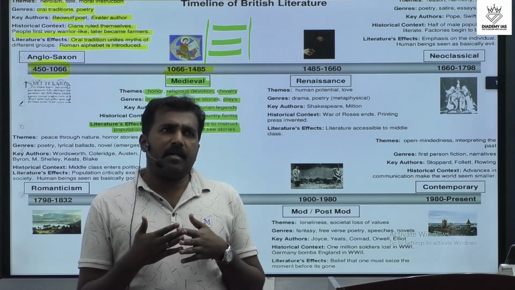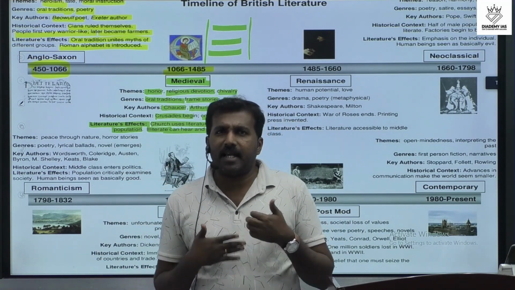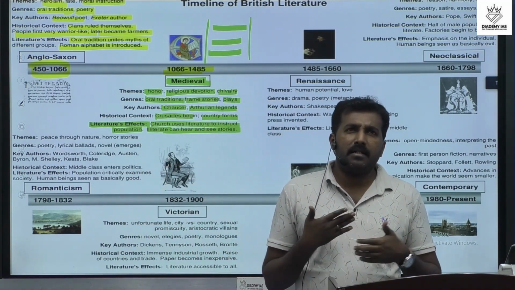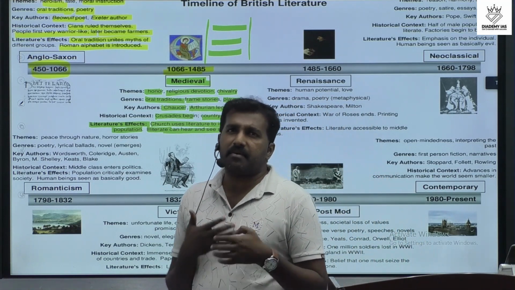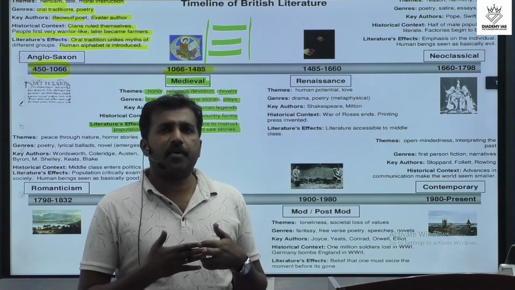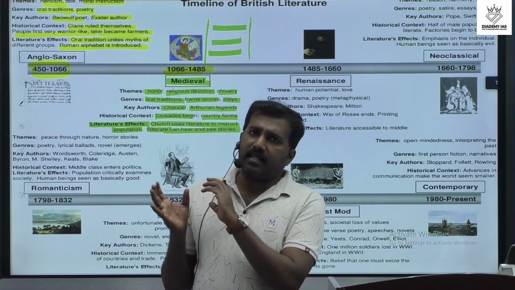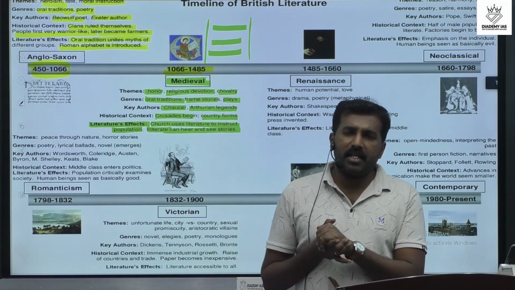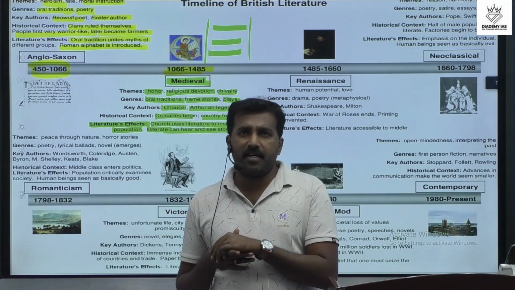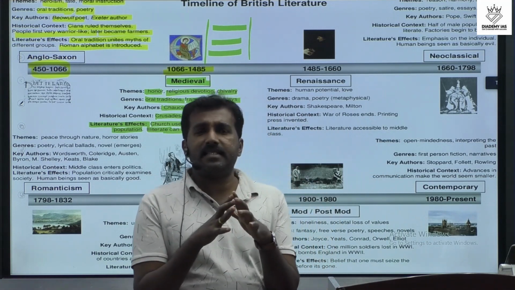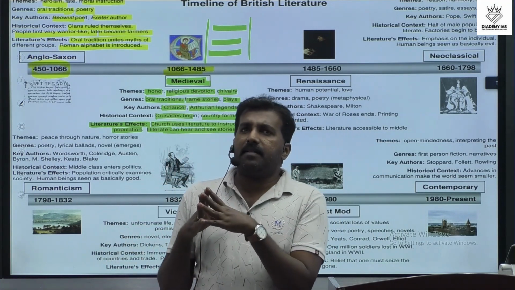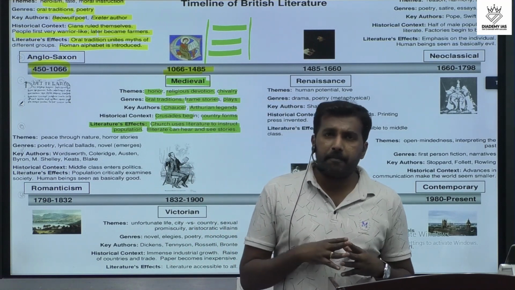They used different types of literature, and their religious system and way of living were all reflected in their literary works, especially Beowulf. They normally liked adventures, and they were considered brave people.